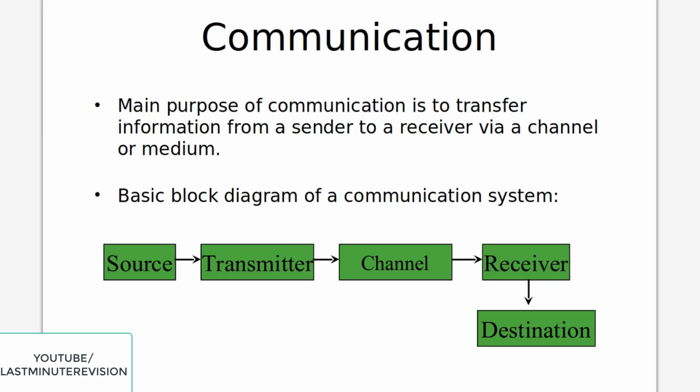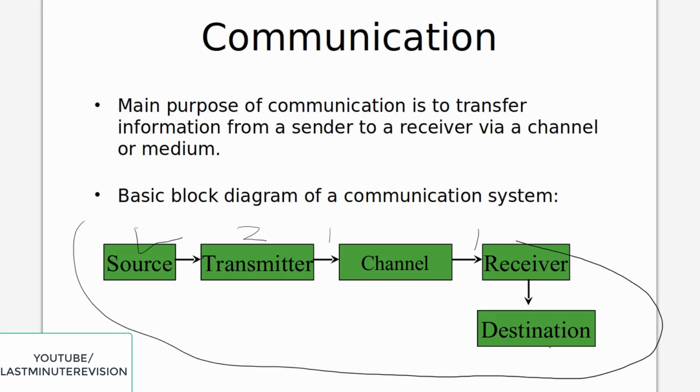It all starts from the source, and from that the second one will be the transmitter. The message will get transmitted from the transmitter, and the output of the transmitter will be an input to the channel or medium. This complete part will be the channel or medium between the transmitter and the receiver. Once the signal is received at the receiver, it will again convert it and give it to the required destination. So this is the basic block diagram of a communication system.